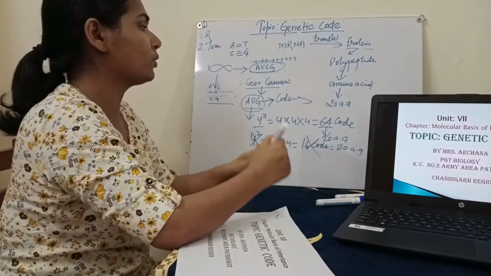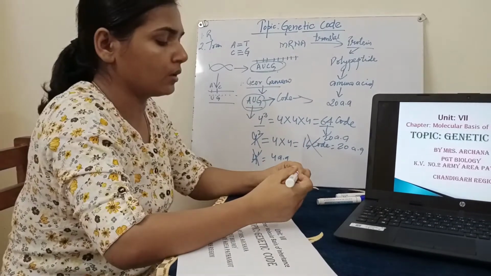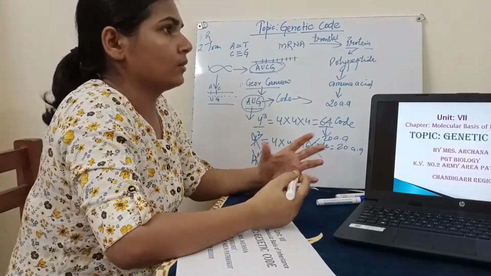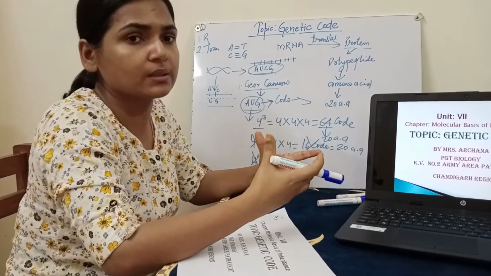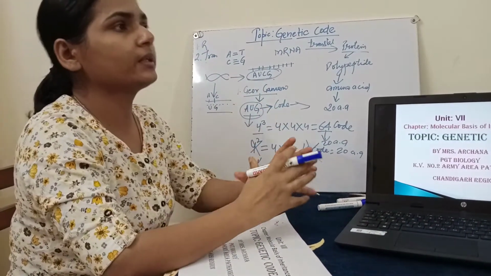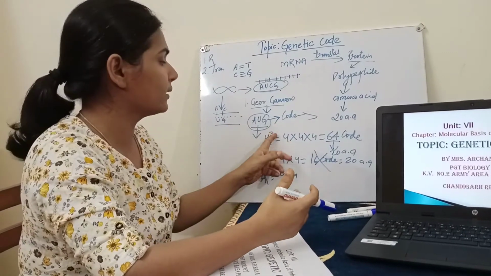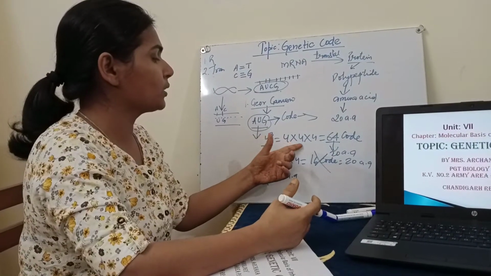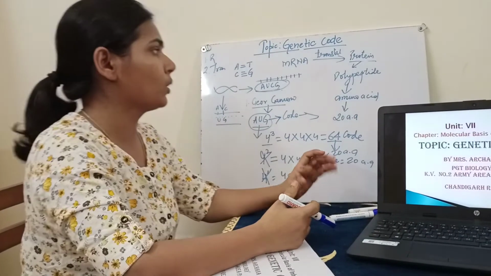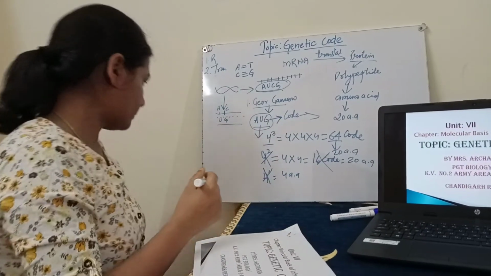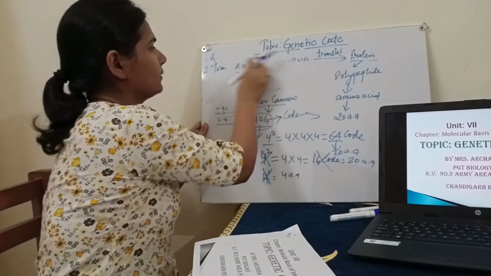Later on, Har Gobind Khorana, in a laboratory, did the synthesis experimentally and proved that really 3 nucleotides at a time will act as a code. Let's see what he has done.